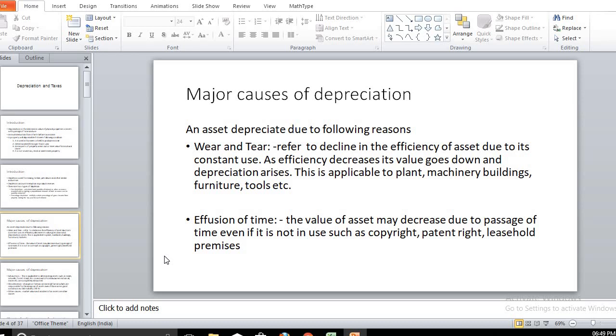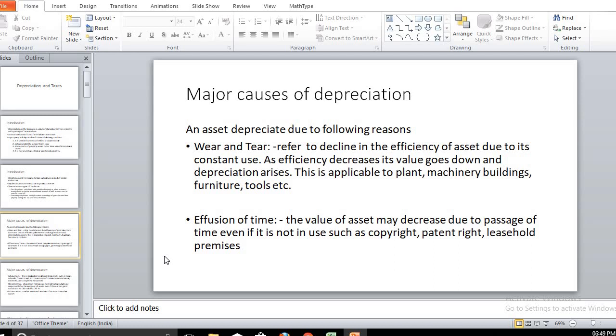Wear and tear. Each physical property, asset, or machine has some wear and tear as time passes, or as the asset is used. Due to use, it wears out, and the efficiency of that machine or property goes down. As efficiency goes down, we should consider that decreasing efficiency.